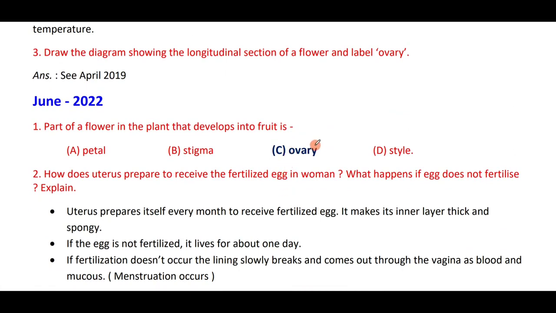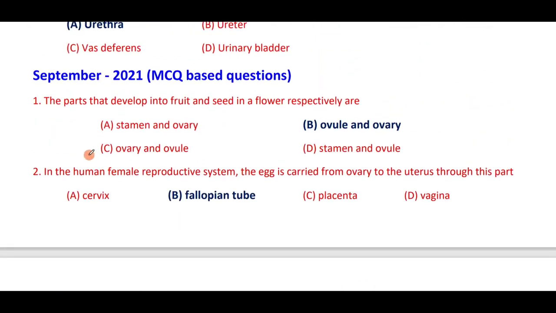Ovary develops into fruit. Let me repeat this. The ovule develops into a seed and the ovary develops into a fruit. For the first question, the part that develops into a fruit is the ovary. And the seed is what? Ovule. The correct answer is option C, not B. The part that develops into fruit is ovary, seed is ovule.